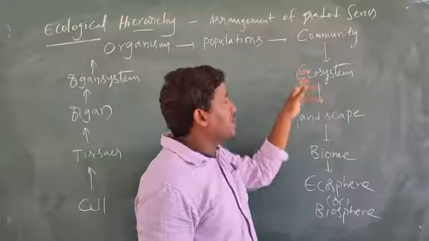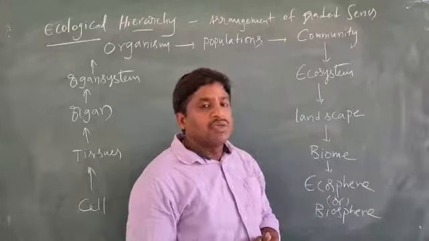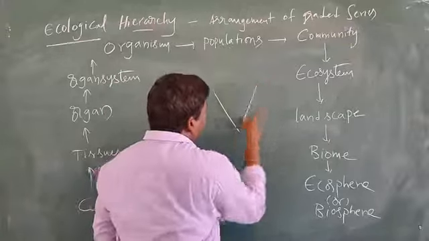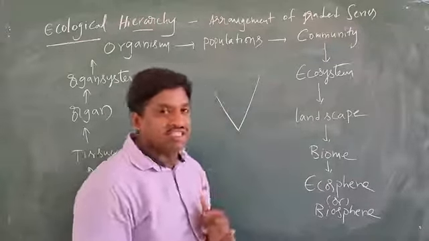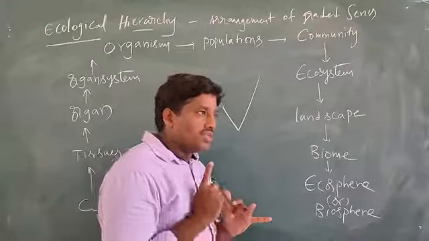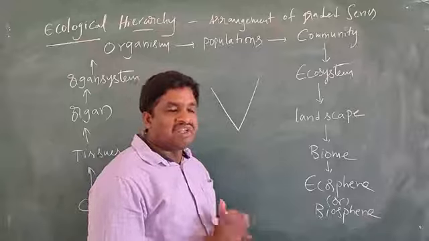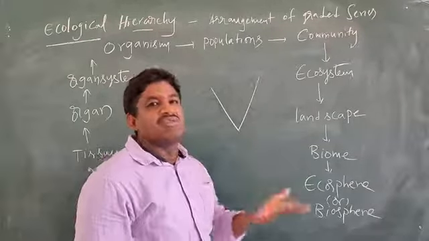Different types of communities together form an ecosystem. For example, a pond ecosystem, a sea, that means ocean ecosystem, a grassland ecosystem, a forest ecosystem. Different kinds of ecosystems are present.